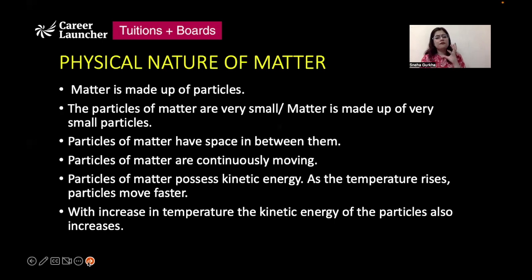Matter is made up of particles, and these particles are very small, so small that they may not be visible to the naked eye, right? So matter is made up of very small particles, and particles of matter have space present in between them, right? If you take water and put a little bit of potassium permanganate in it, the water will turn pinkish purplish in color, right? So that means that the particles of potassium permanganate have actually gone into the spaces that are present between the particles of water, and that is how the change in color is seen, right?